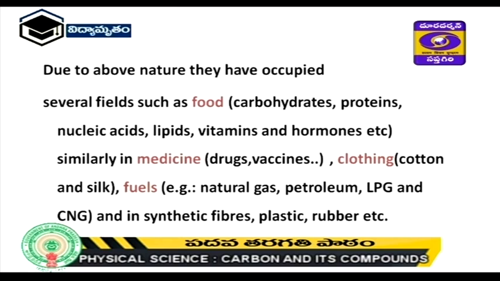And in medicine, drugs and vaccines are also prepared by using carbon, and clothing, cotton and silk are also there in the carbon. Next, fuels: natural gas, petroleum, LPG and CNG. So in our home, generally we are watching LPG. LPG contains one of the alkanes, that is butane, as the major component, and natural gas is also one of the best fuels.